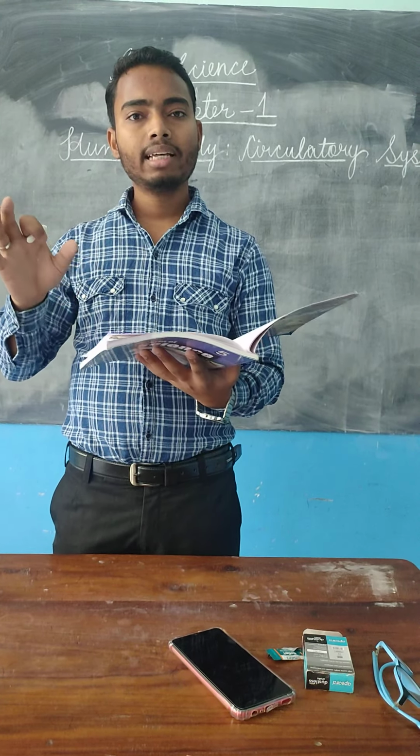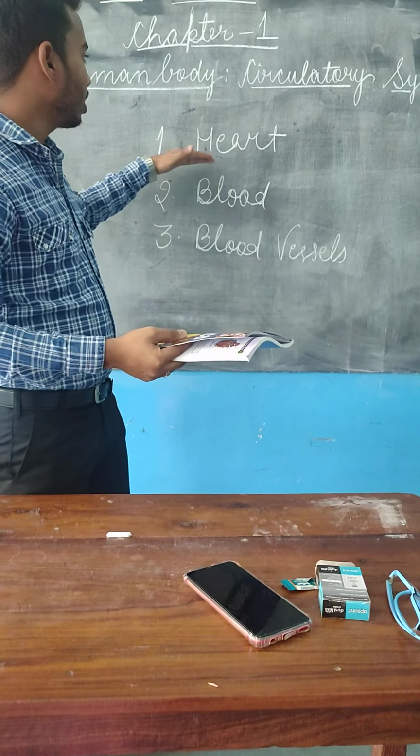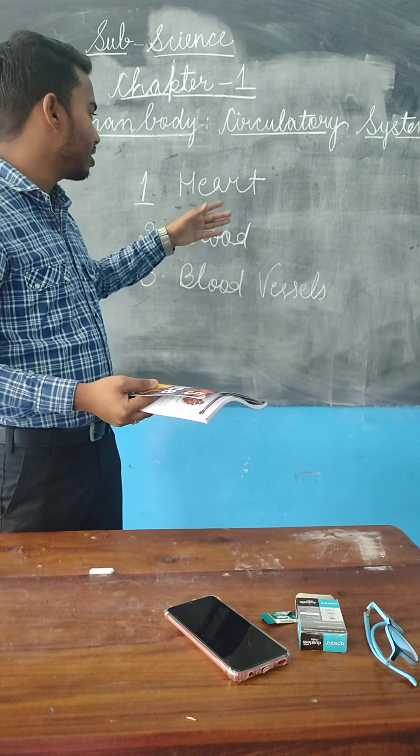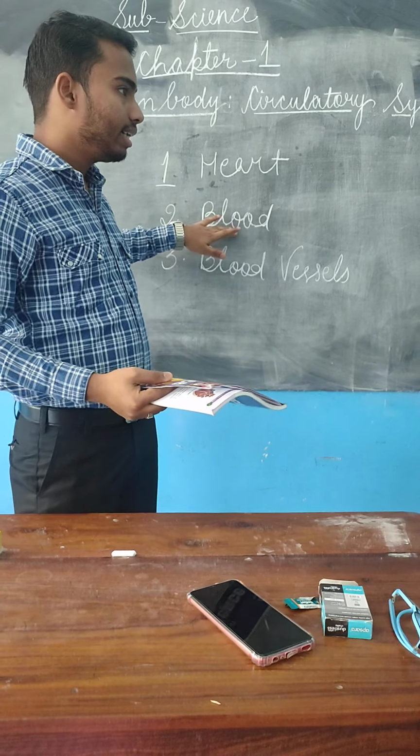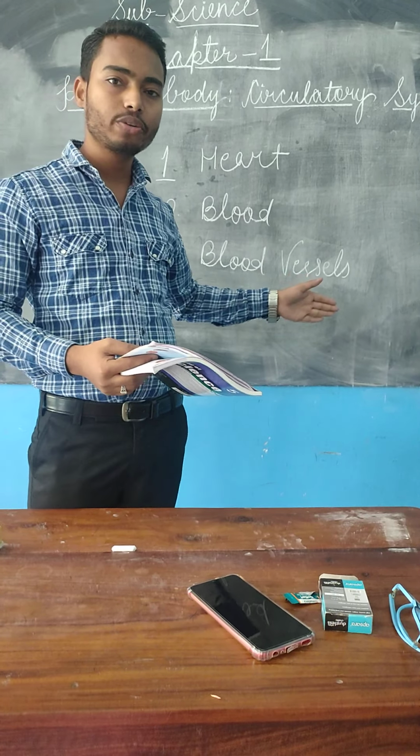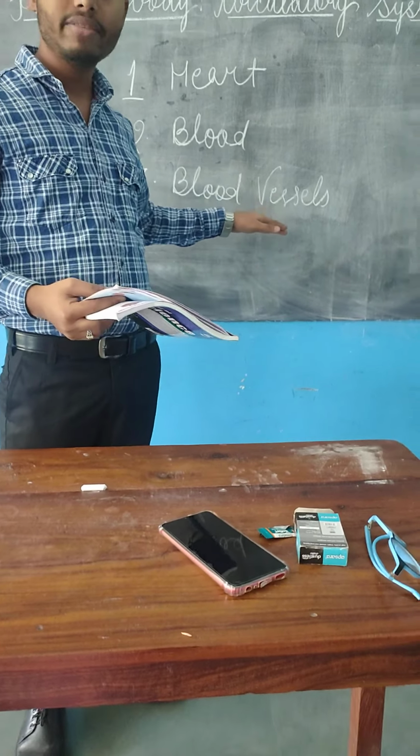Alright students, see, the circulatory system has three main components. Okay, the first component is... Students, if you see on the blackboard, the three main components of the circulatory system are the heart, the blood, and the blood vessels. Alright students, the heart, the blood, and the blood vessels.